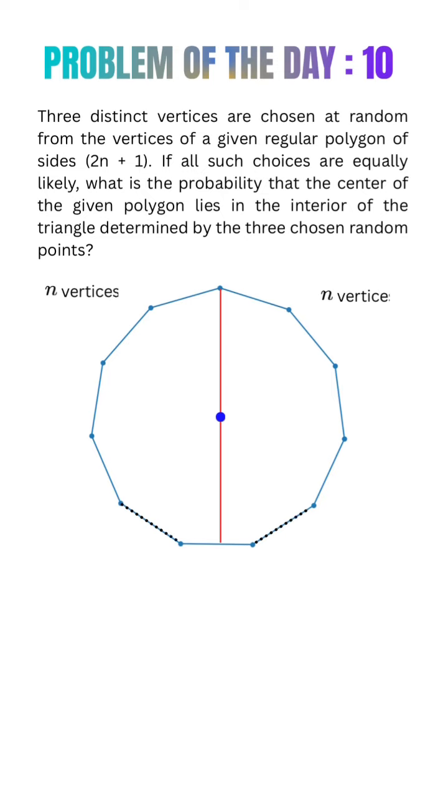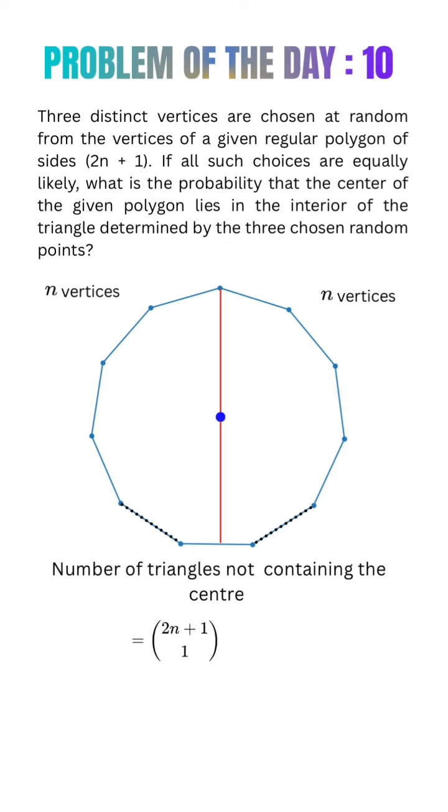Now let's generalize this for a 2n+1-sided regular polygon. Number of such triangles equals (2n+1)C1 for the fixed vertex times nC2 for the rest of the 2 vertices. Now multiply by 2 for both halves and finally divide by 2 for double counting. So we get (2n+1)C1 times nC2.